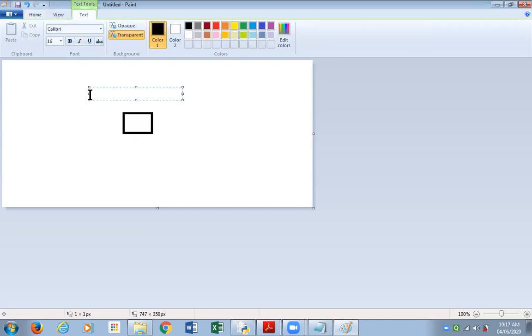It's also called a cell. We can call it a memory location.